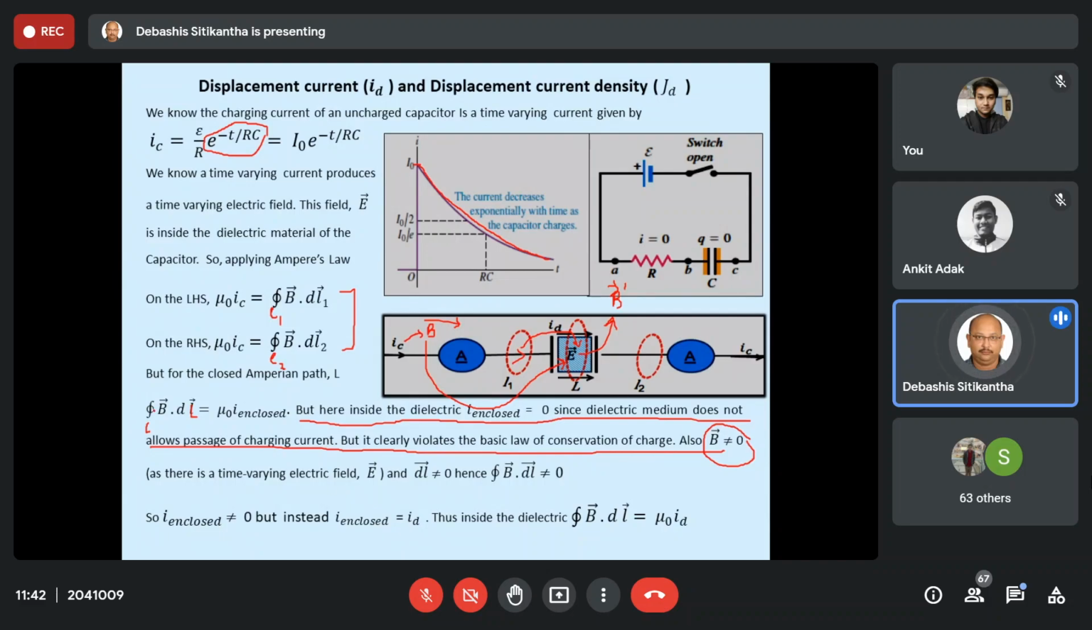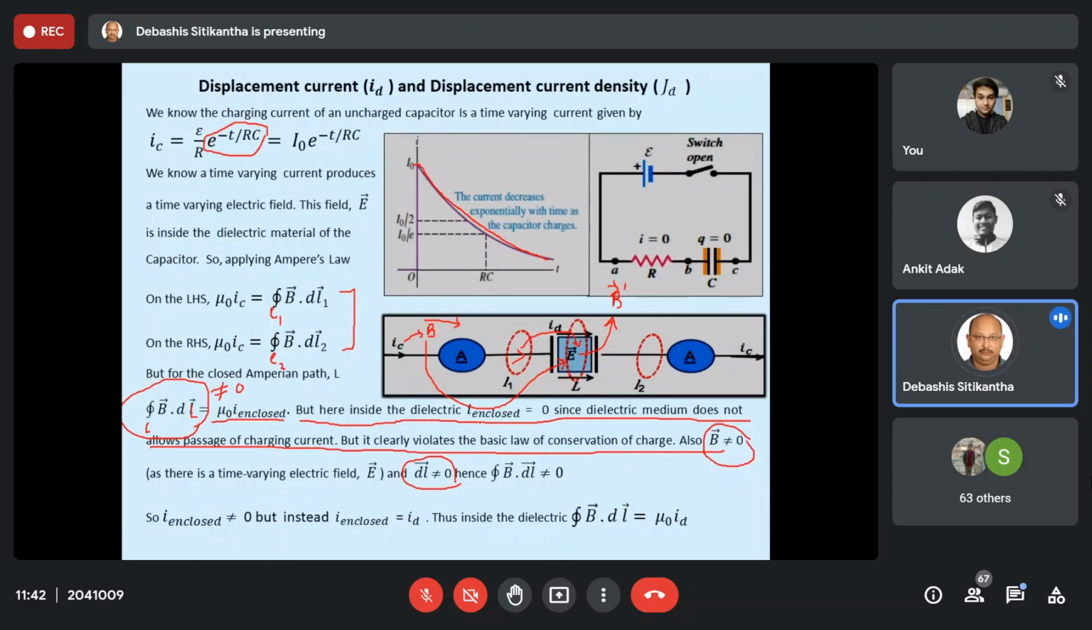Next, is the dl vector equal to 0? Never. Dl vector can never be equal to 0 because we have knowingly taken an infinitesimally small length. That means it is having some magnitude. So this factor also cannot be 0. So ultimately we come to know that this entire equation on the right hand side is not equal to 0. So if it is not equal to 0, that means mu 0 I enclosed cannot be 0.